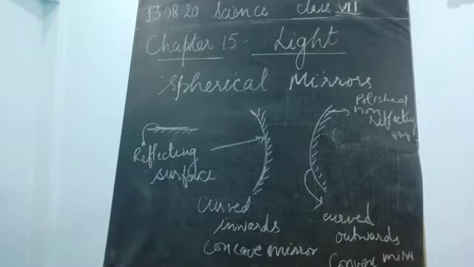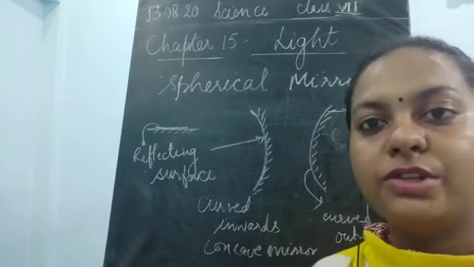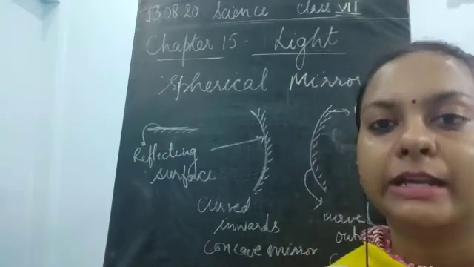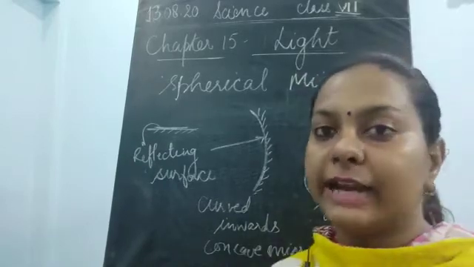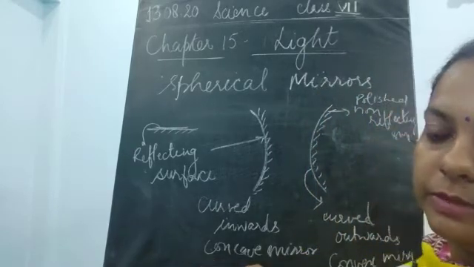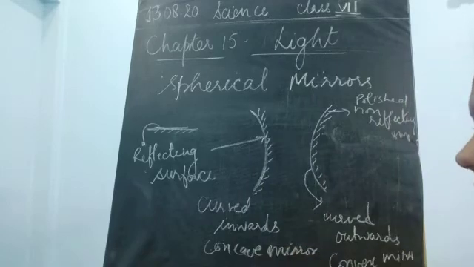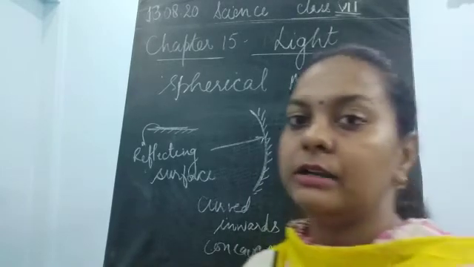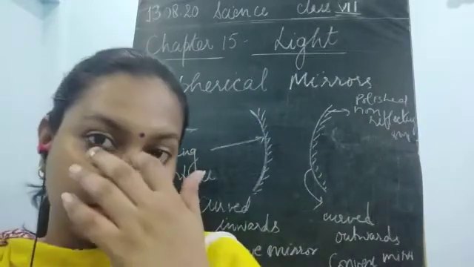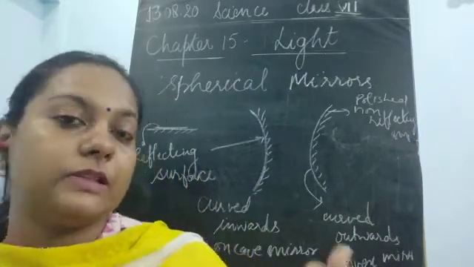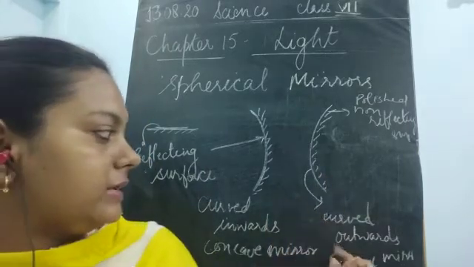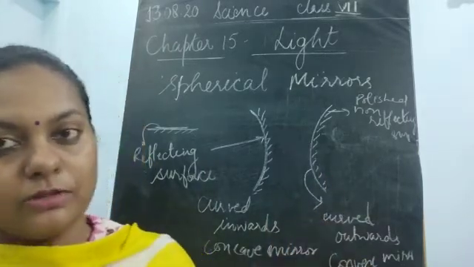So the way we see the curves in the reflecting surface is going to decide whether this mirror is a concave mirror or a convex mirror. Whenever the reflecting surface is curved inwards, it is known as a concave mirror, and when the reflecting surface is curved outwards, it is known as a convex mirror.